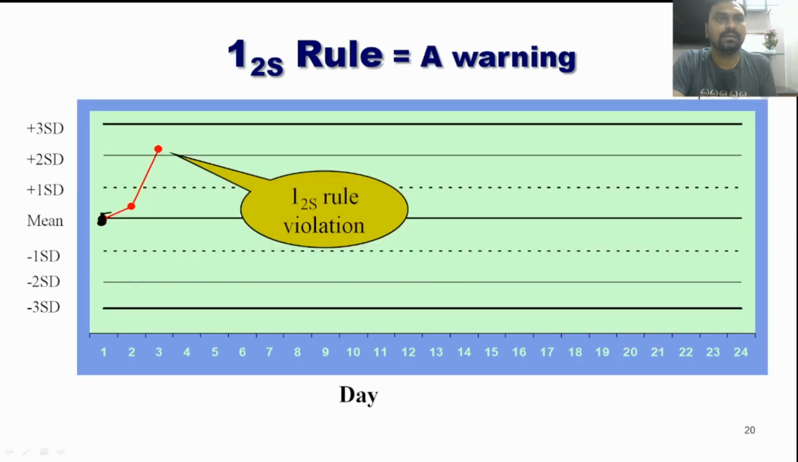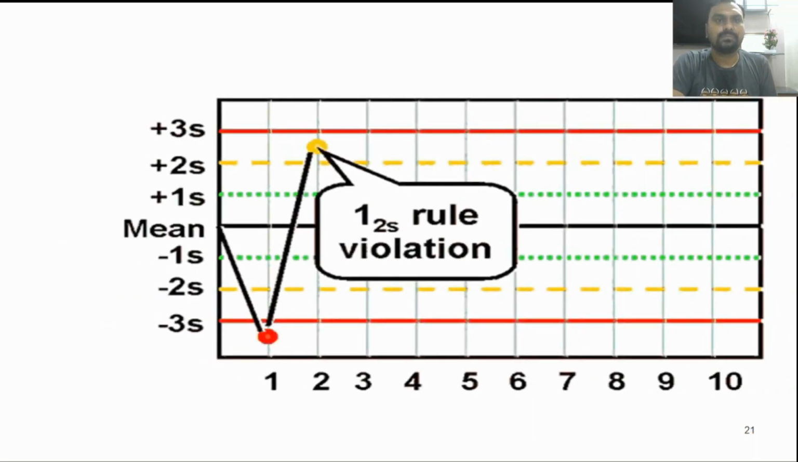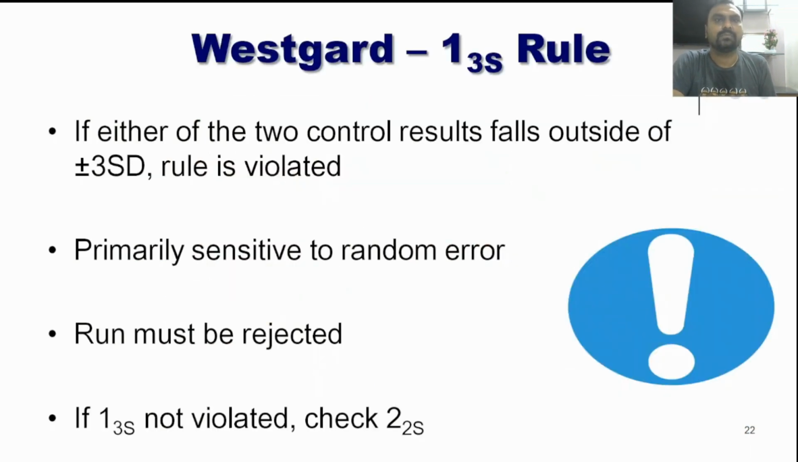This is our mean, and if our value is more than 2 SD but less than 3 SD, then it is a 1-2S rule violation and it is a warning sign. So you can see here, if our value is between 2 SD and 3 SD, mean plus or minus 2 SD or 3 SD, that means it is a warning sign. Okay. Now another rule is the 1-3S rule.